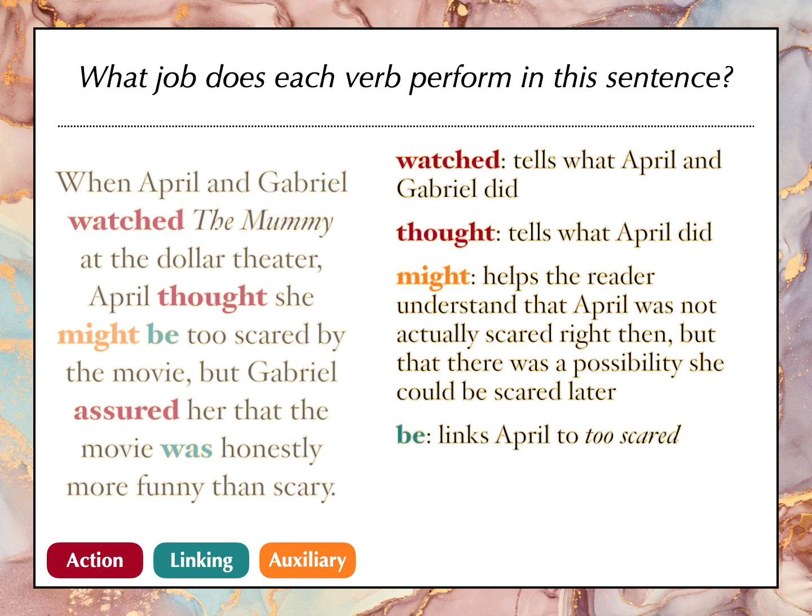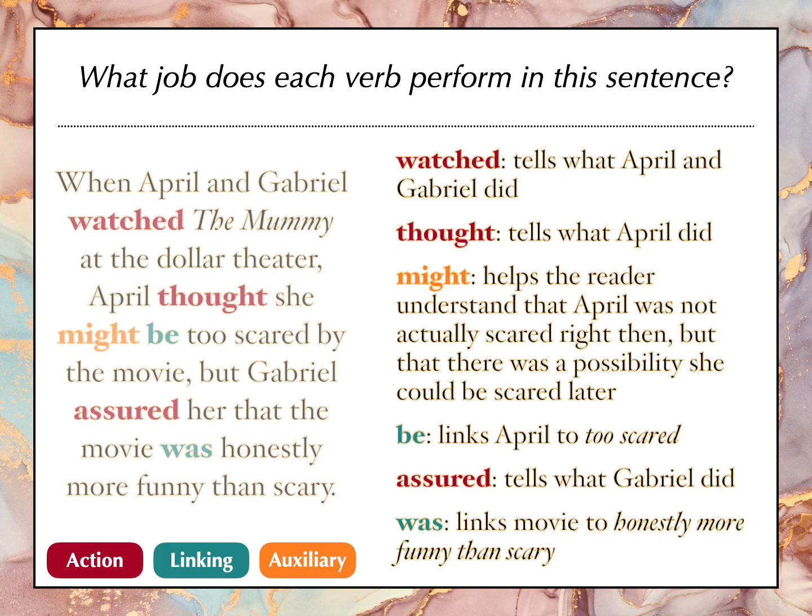Be is linking April to too scared. And it might have tricked you because you had two verbs right next to each other and they happen to be an auxiliary verb and a linking verb. Assured tells us what Gabriel did. And then was links movie to honestly more funny than scary.